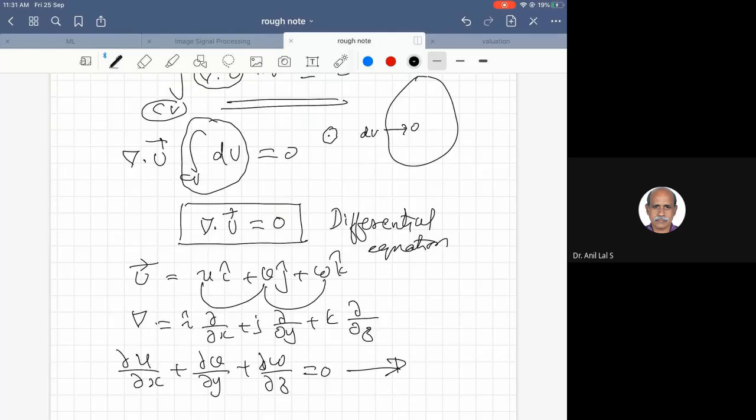Like that, in the university examinations, you can have questions in which a velocity vector is given, and we have to do this simple mathematics to work out and see whether it is a possible velocity of an incompressible flow or not. This is a simple mathematical problem. So you can work out.